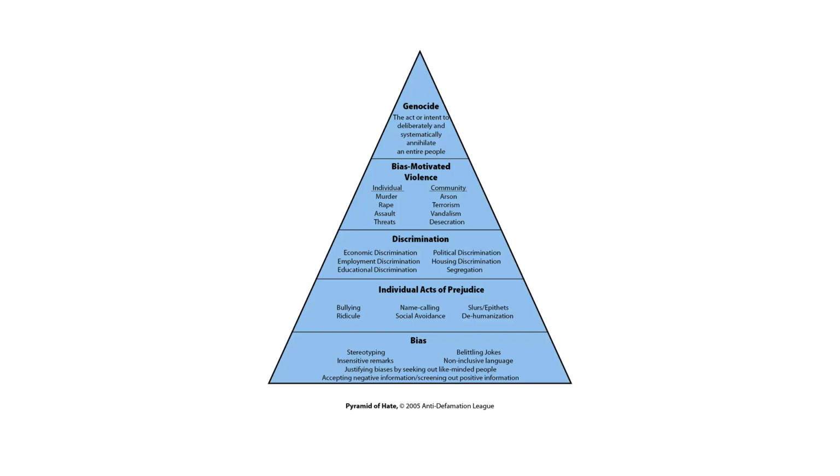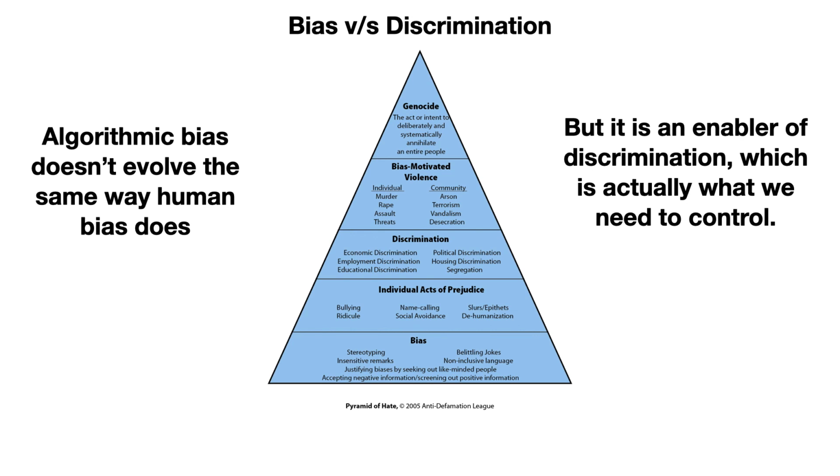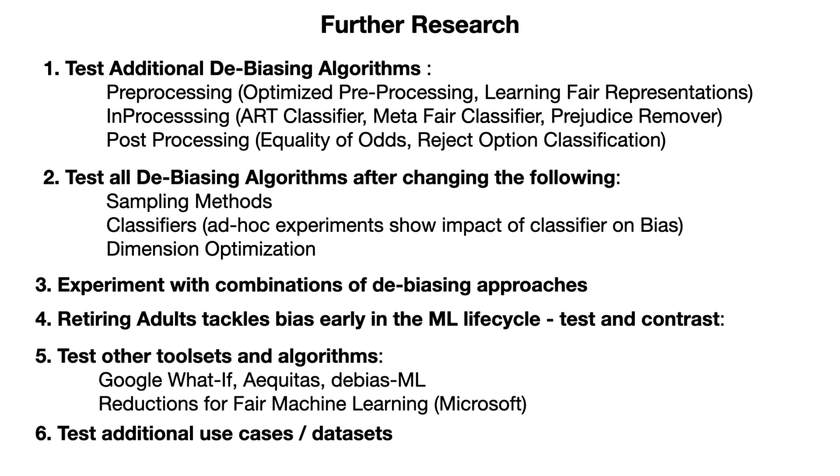Now, bias can have some terrible impacts, but I submit that it is those impacts that we need to focus on. Algorithmic bias doesn't evolve the same way that human bias does, but it is an enabler of discrimination, which is the actual thing that we need to control. So I'd like to work on a utility-based metric for discrimination. This is some of the additional research I'd like to do.